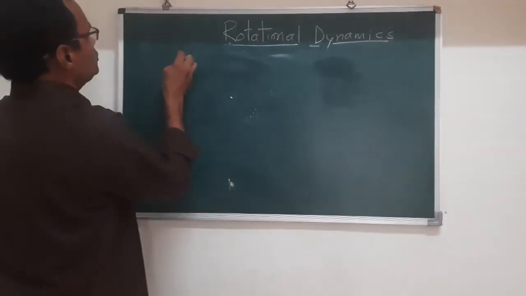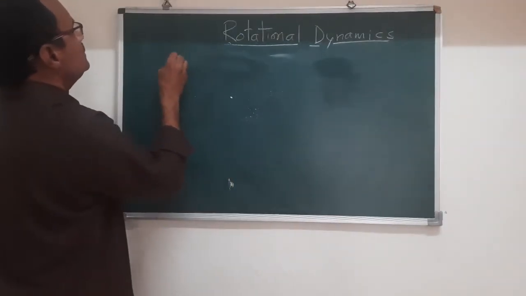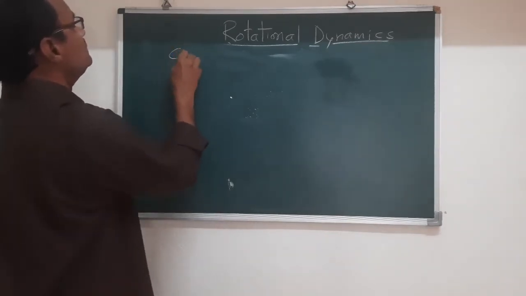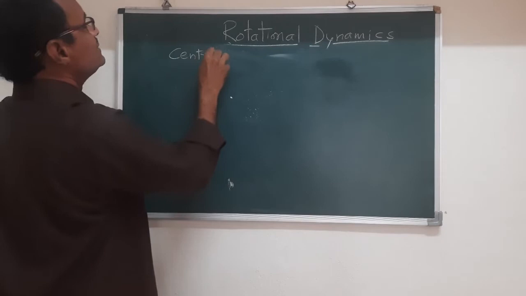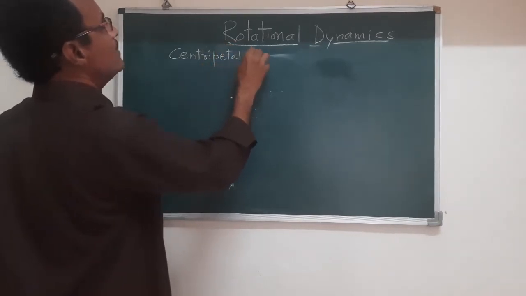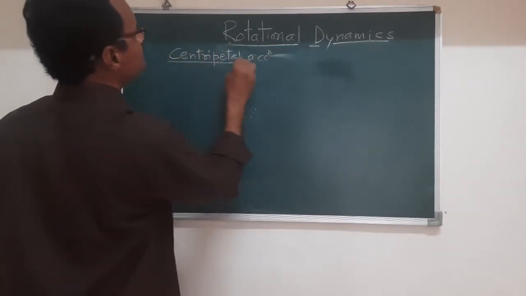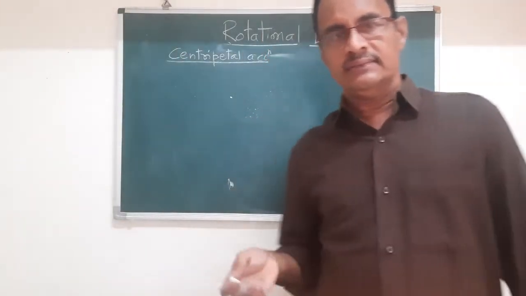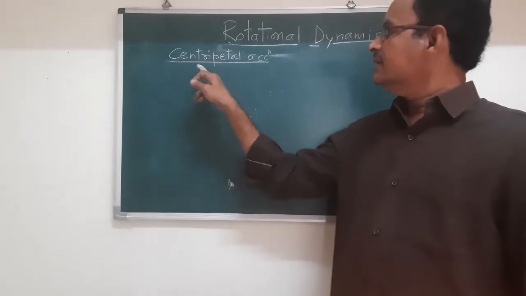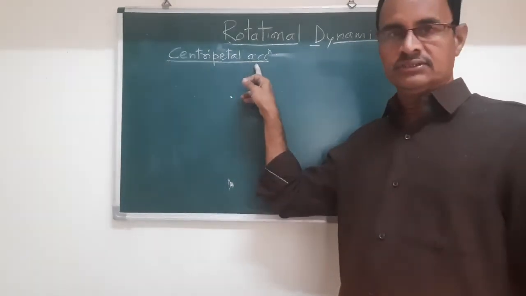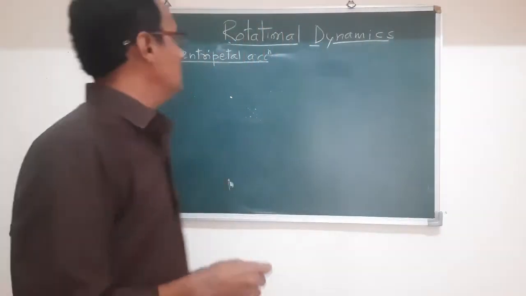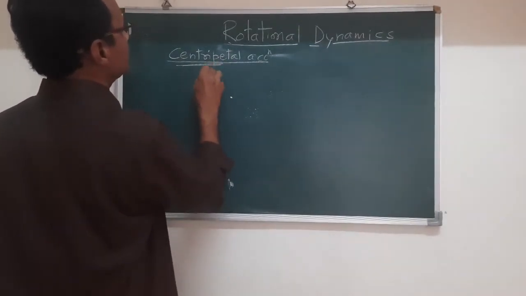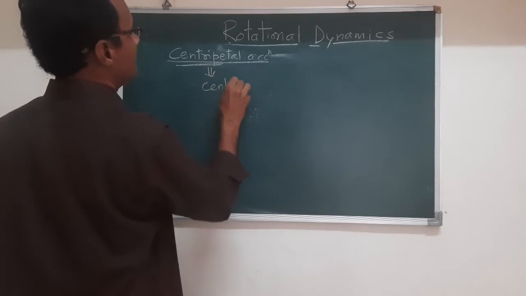In circular motion, there is an acceleration, and that acceleration is nothing but the centripetal acceleration. When the particle revolves in a circle, at that time it has a centripetal acceleration. Now the name centripetal is nothing but center seeking.